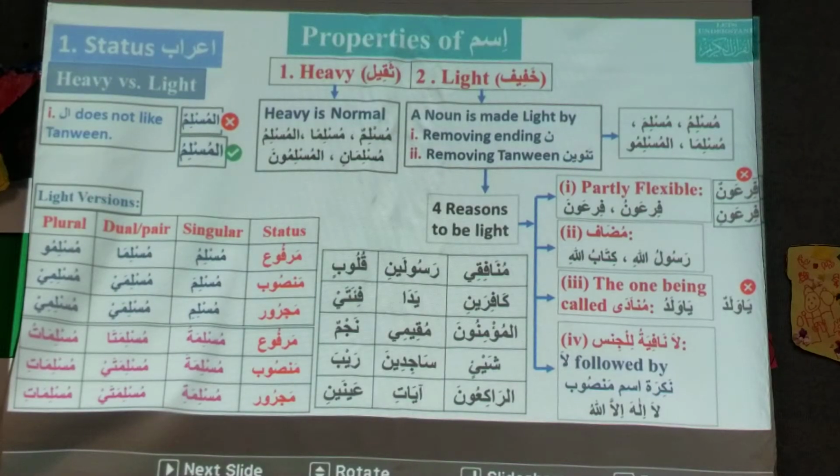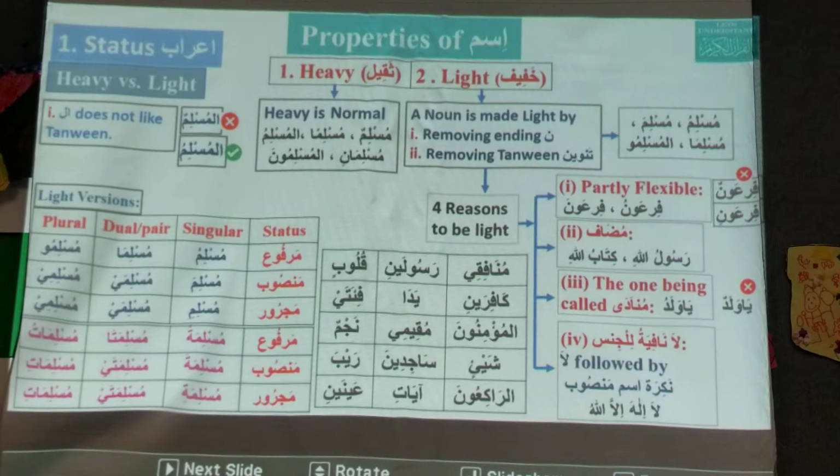Okay, so we also studied there are 4 reasons why an ism has to be light. So first was that if ism is partly flexible, we are going to study today, inshallah, what is partly flexible. Then mudaf. If ism comes as a mudaf, it should be light. And what is the other condition for mudaf? No al. Yeah, good. And the munada is also light. Like ya waladu. Waladu is light.